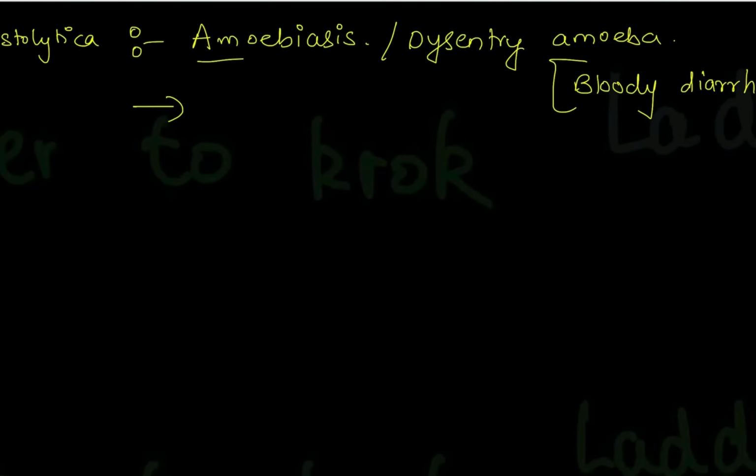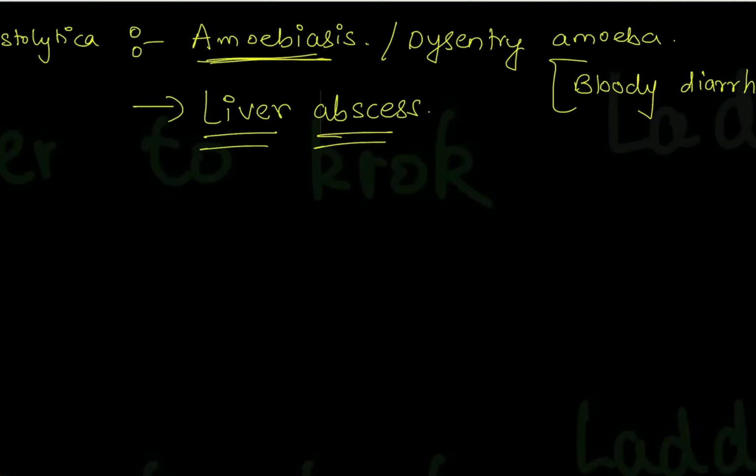One more thing that you should remember is that if in the question they have given amoebiasis or Entamoeba histolytica, then it causes liver abscess. So if sometimes in the question they mention the patient is suffering from liver abscess, then the organism you should think about is amoeba, Entamoeba histolytica. Now abscess, in pathology you will be doing this, but for now I am telling you that abscess means pus in a cavity.